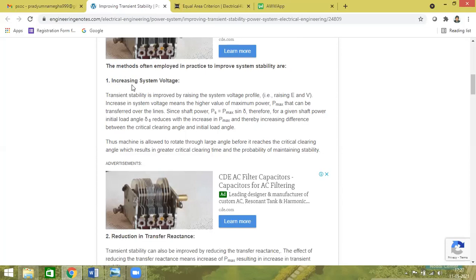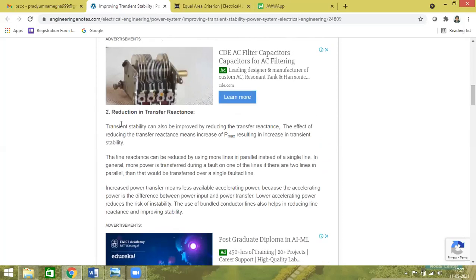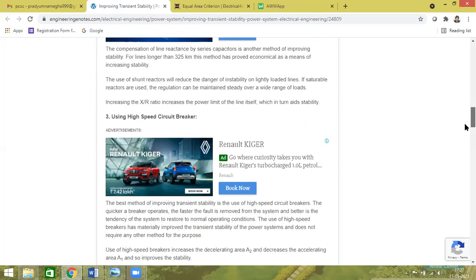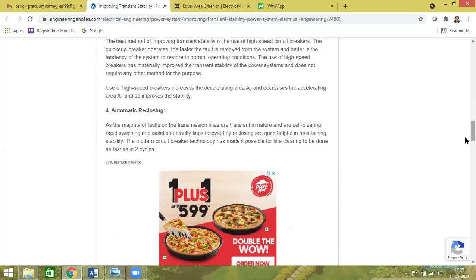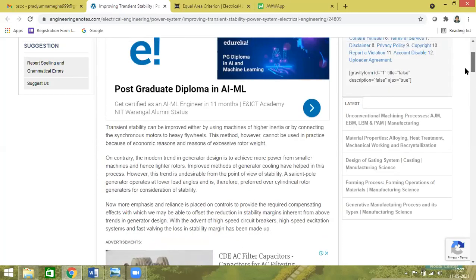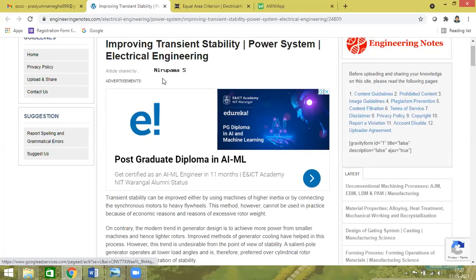What is the first method? Increase system voltage. There are certain 5 points. You can study this one: reduction in transfer reactance, using a high speed circuit breaker. It is theory, you can study. So in this unit, only the swing equation and equal area criteria are the derivations. Remaining topics are theory.